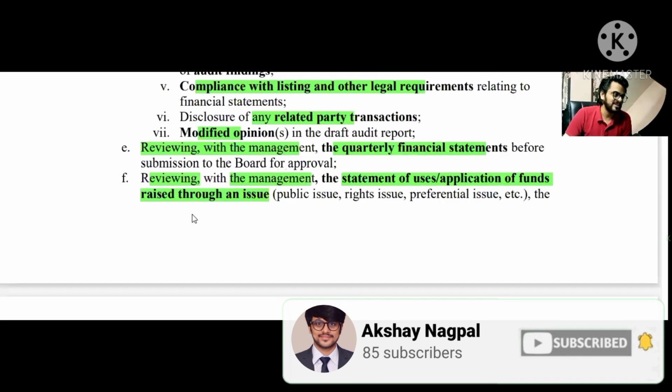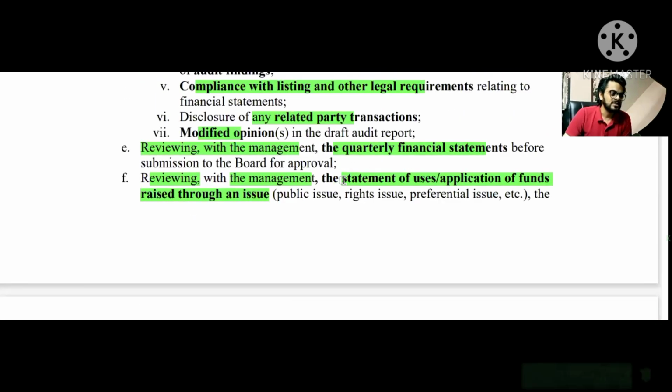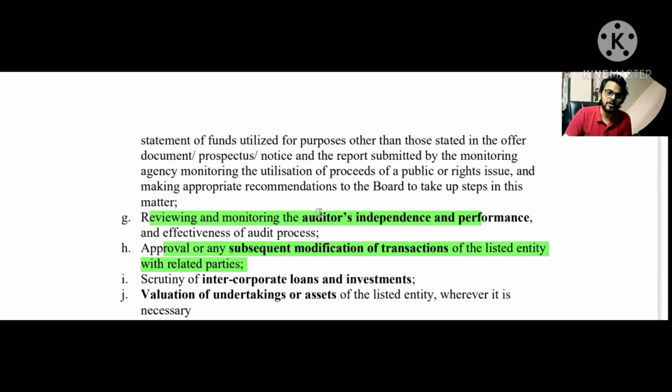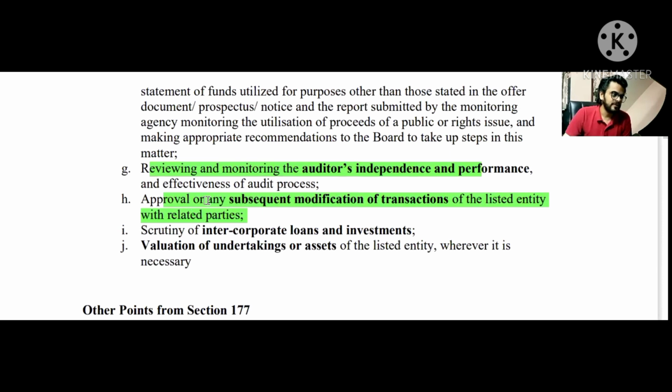The second one was the quarterly financial statement. The third one was the review of the statement of uses and application of funds. And the seventh one was about the auditor's independence and performance review. All right. The eighth point was about the related party transaction. The ninth point is about the scrutiny of the intercorporate loans and investments. And the last point is about the valuation of undertakings or assets of the listed entity, wherever it is necessary.